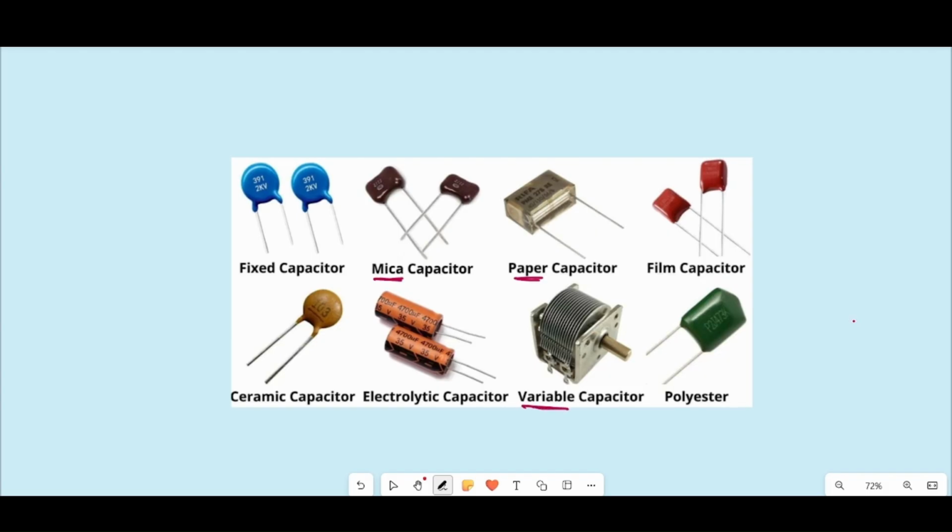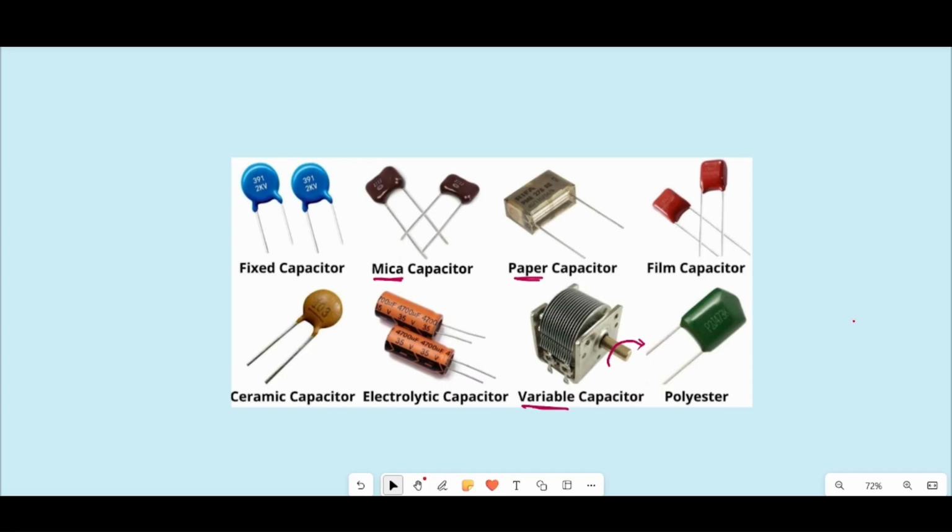And see here, a variable capacitor is also there. If you turn this knob, depending on that, you can vary the capacitance. So capacitors have much importance in the electronic industry. Whatever electronic device you take, without a capacitor it doesn't work.